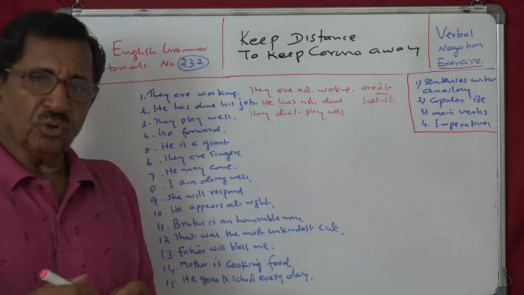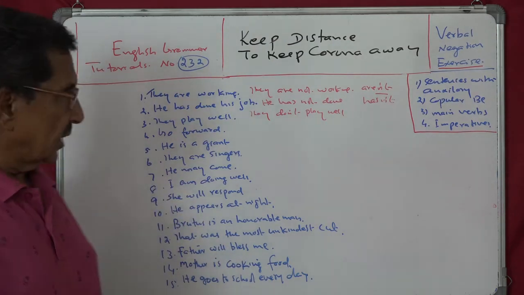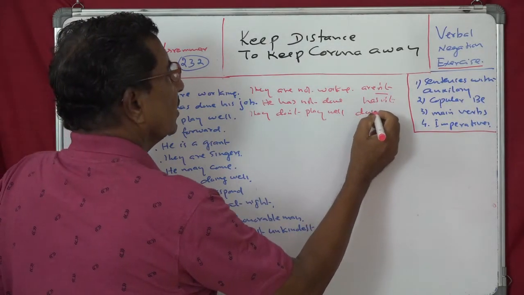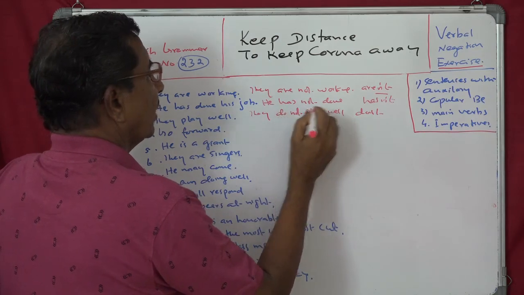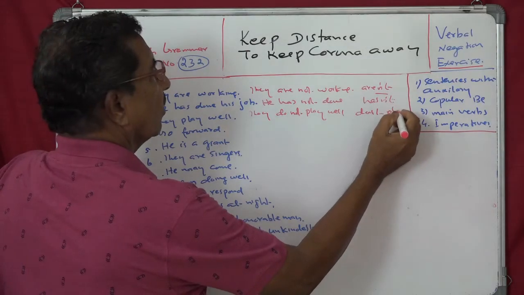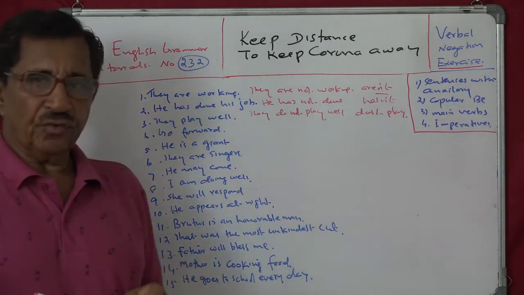You have to insert do. Since this is plural, they do not play well, and the short form is don't play. Isn't it?